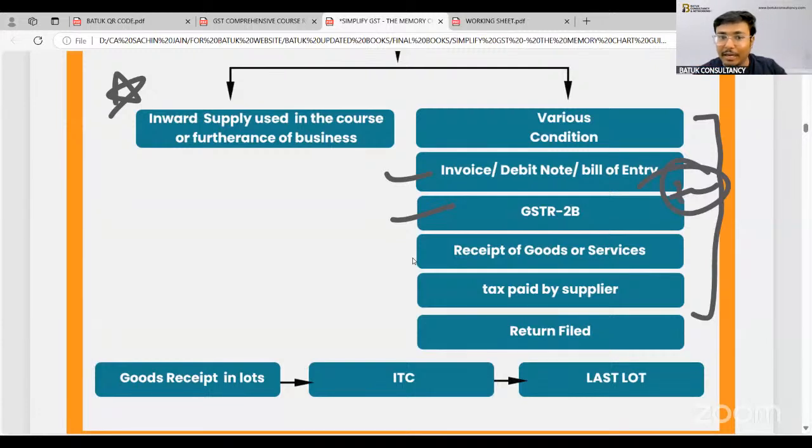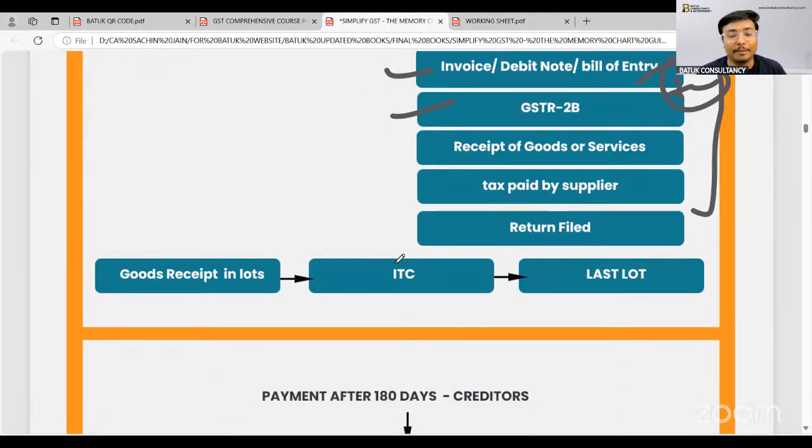That means if you want to claim the input tax credit, first condition, inward supply used in the course or furtherance of business. Then you need to satisfy all the conditions, that you should have the invoice, GSTR 2B, the receipt of goods, tax paid by supplier, return filed.